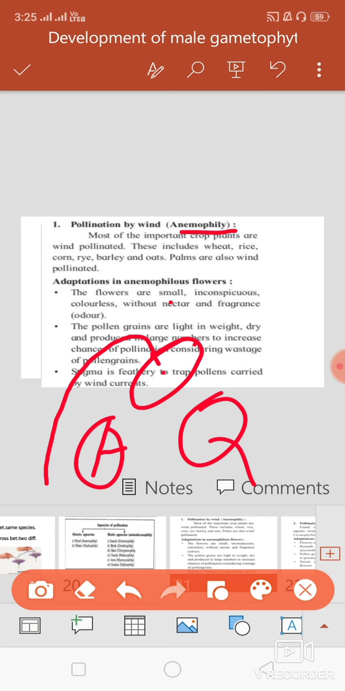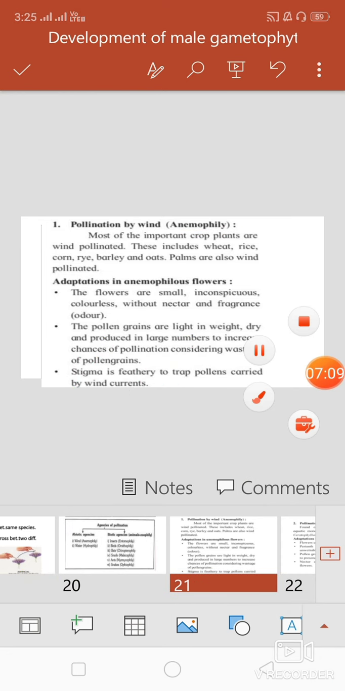What is meant by basifixed? When the filament is attached to the anther at the base, it is called basifixed. When the filament is attached to the anther at the dorsal side, it is called dorsifixed. When the filament is attached to the anther dorsally at a point firmly, it is called versatile anther. So in anemophilous plants the stamens consist of a long filament and the anthers are versatile. These are the floral adaptations for anemophilous plants.